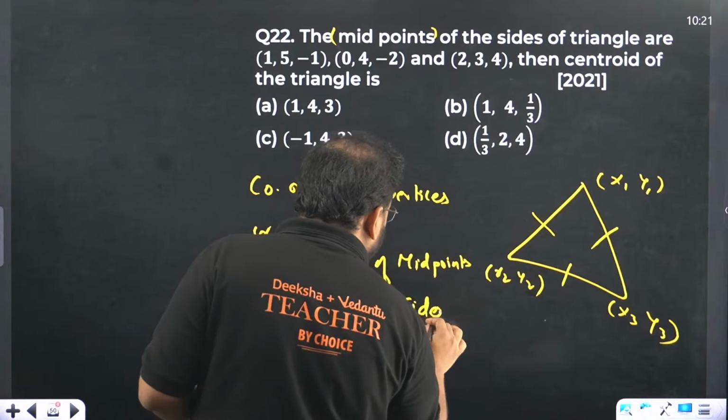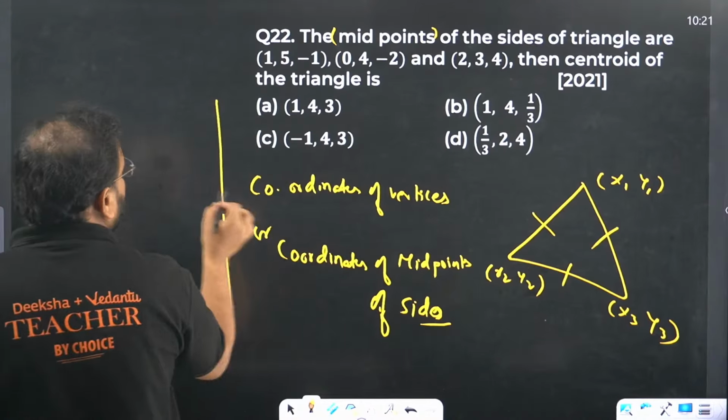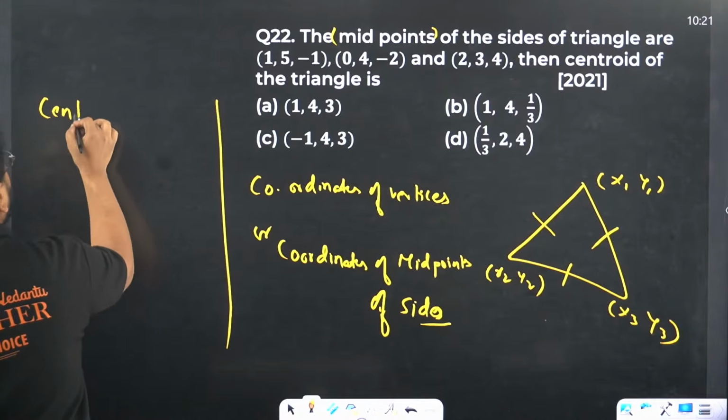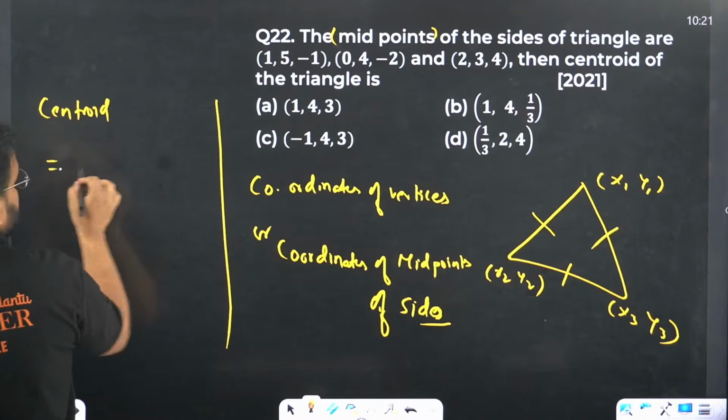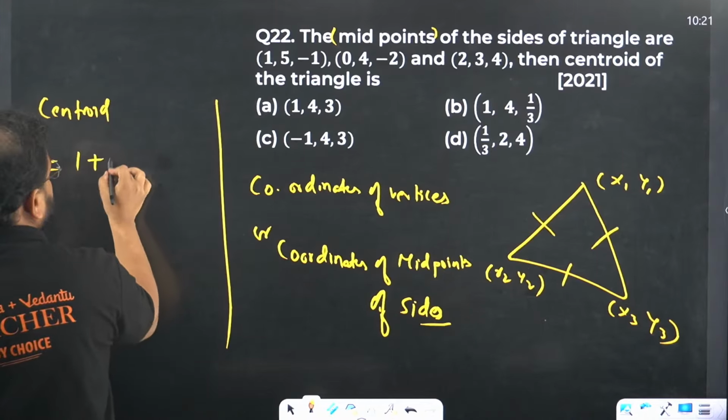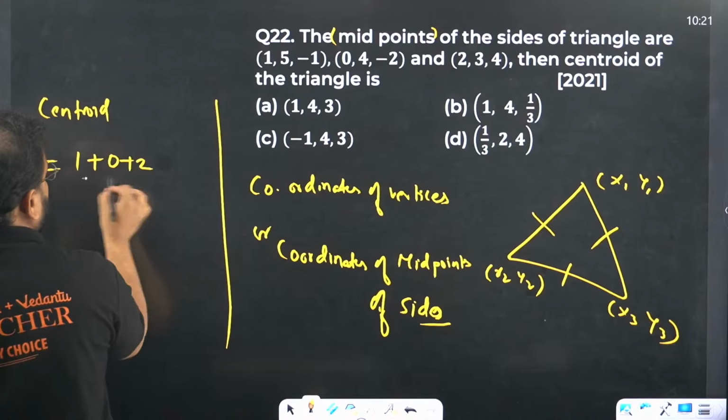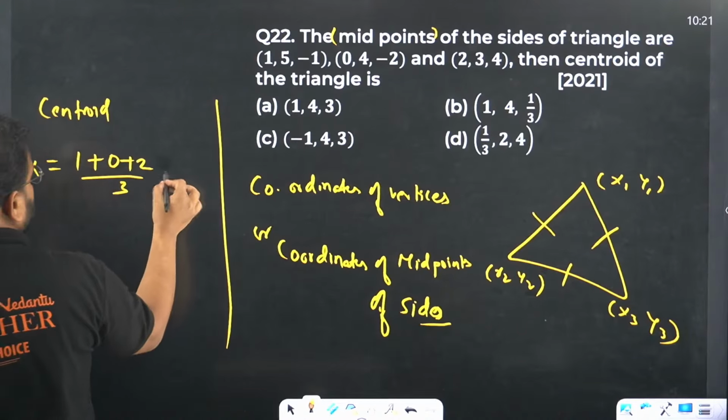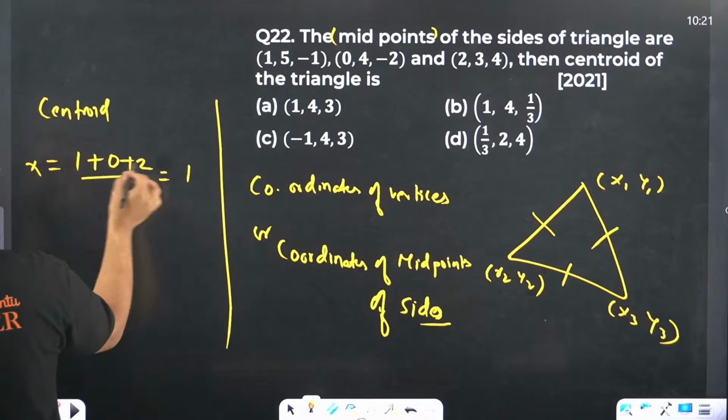So in this case, simply find the centroid. Take the sum 1 plus 0 plus 2 by 3. This is your x value. What is this? 1. Then 2 plus 3 by 2 plus 1 is 3.